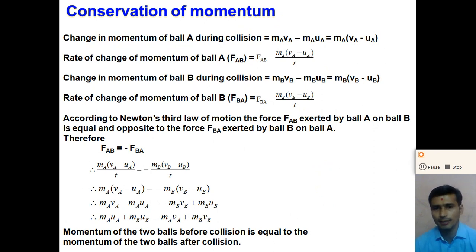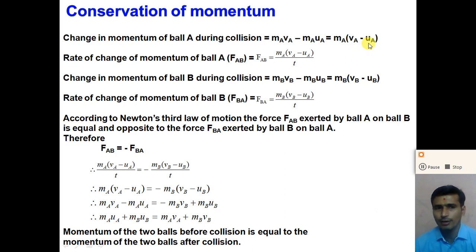Change in the momentum is equal to the final momentum, that means the momentum after collision, minus the momentum before collision. So the change in the momentum of ball A during the collision is equal to ma into va, that is the final momentum, minus ma into ua, that is the initial momentum of ball A. If we take the common mass of ball A, ma, in bracket we get va minus ua.